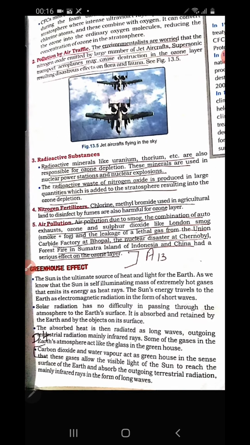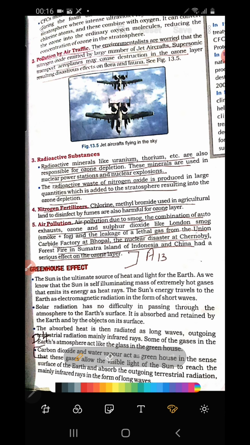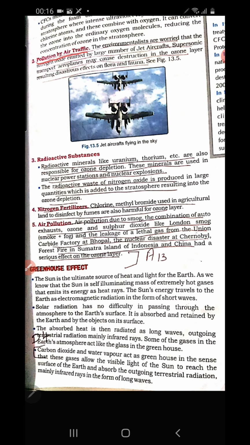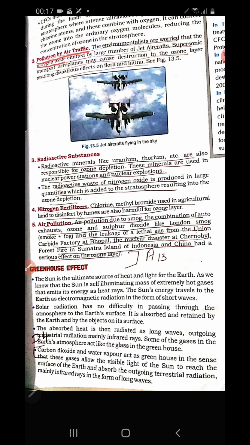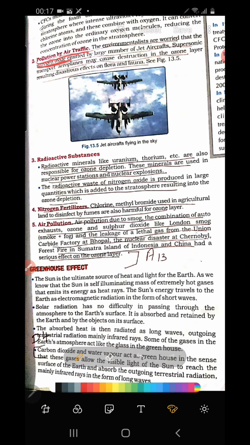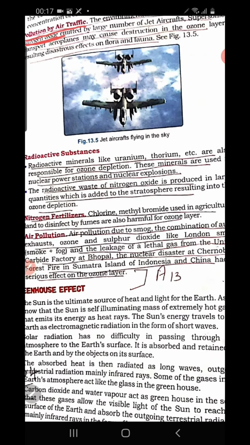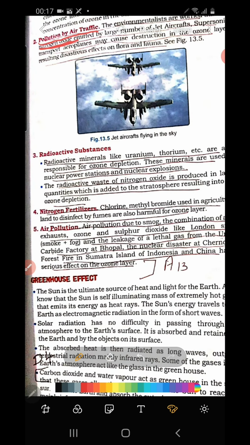Then the next is pollution by air traffic. We have studied about air traffic. Where no weather phenomenon takes place, the aircraft passes through that particular space. Environmentalists nowadays are worried that nitrogen oxide released from aircraft is also a serious threat to the ozone layer, a great matter of worry.